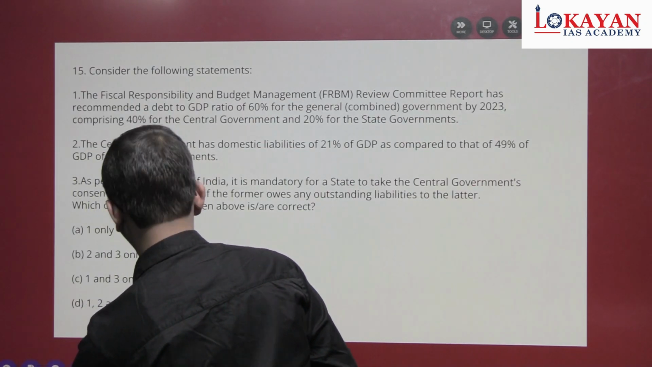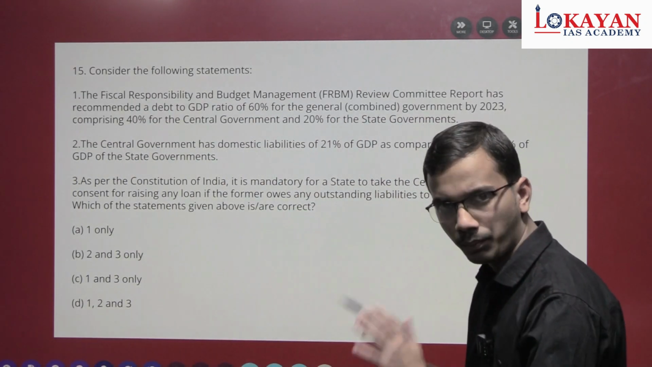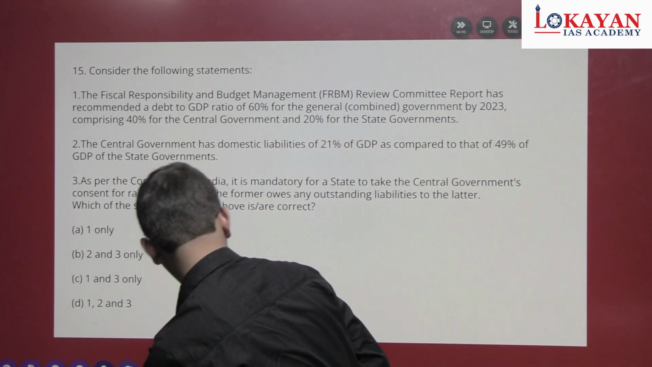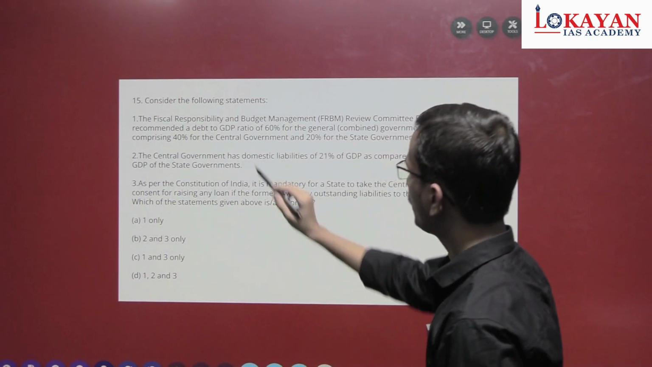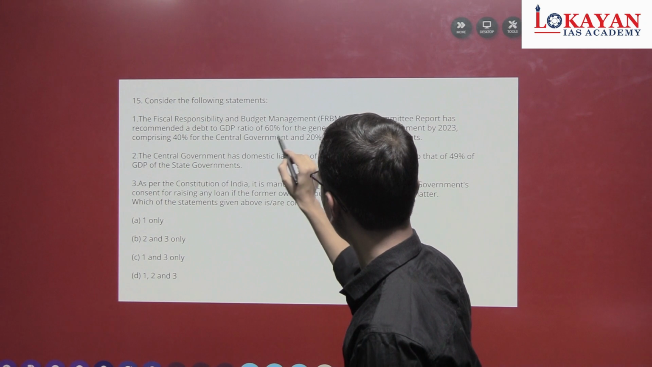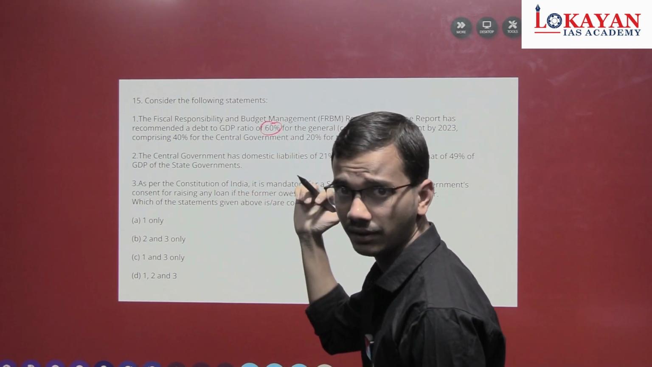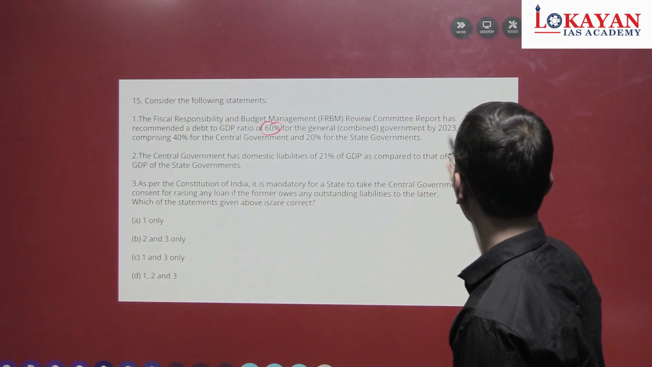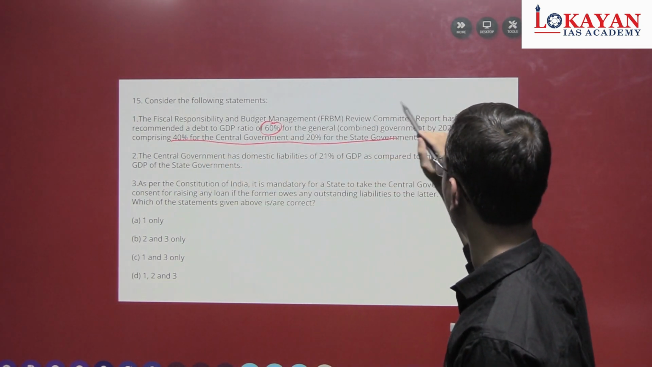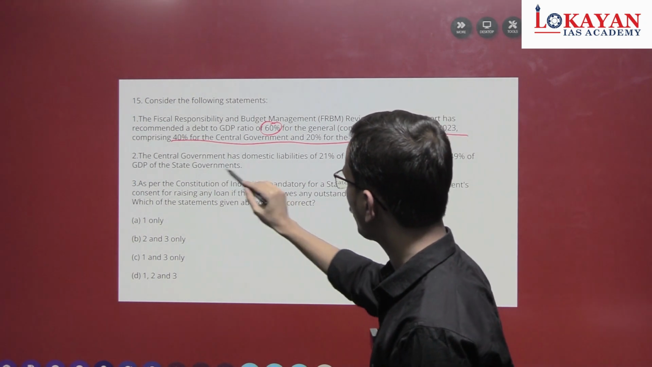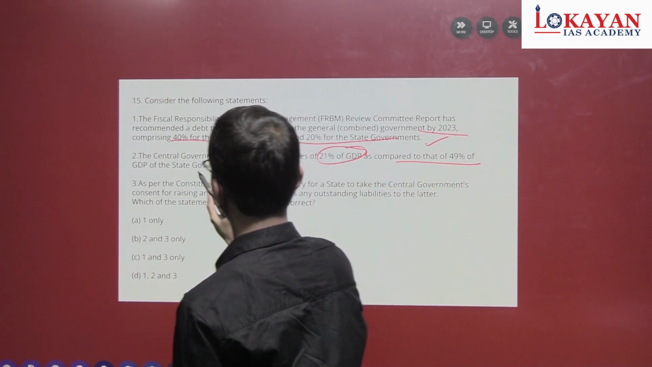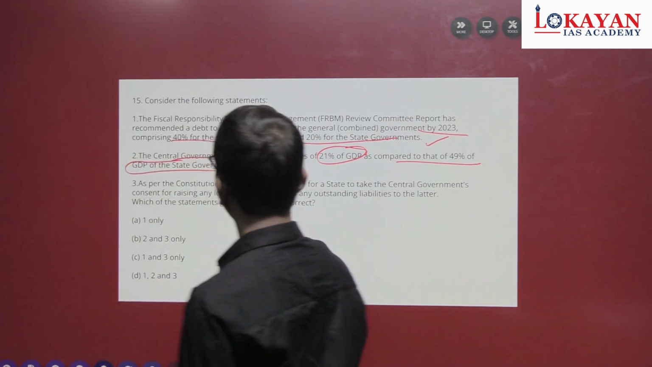See, I have gone through these points quickly, but you can pause the video, take screenshots and read them. Okay, so we have seen this. The Fiscal Responsibility and Budget Management Review Committee report recommended a debt to GDP ratio of 60% by 2023, comprising 40% of central government and 20% of states. Correct, we have seen it in the screenshot. Second statement: the central government has domestic liabilities of 21% of GDP as compared to 49% of GDP of states. Will it be possible?